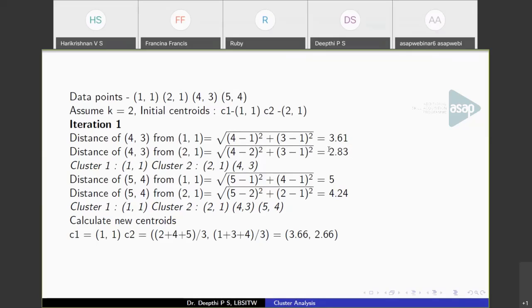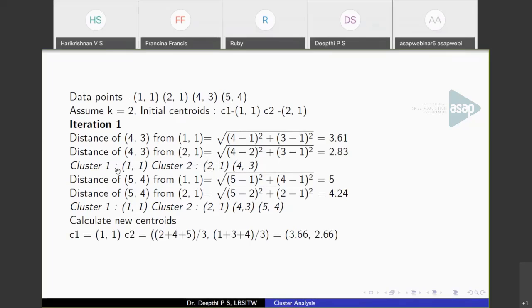So here you got the lesser value for the second centroid, 2.83. This means that (4,3) is closer to (2,1) than (1,1). So we'll be assigning (4,3) to the second cluster, that is the cluster with centroid (2,1).